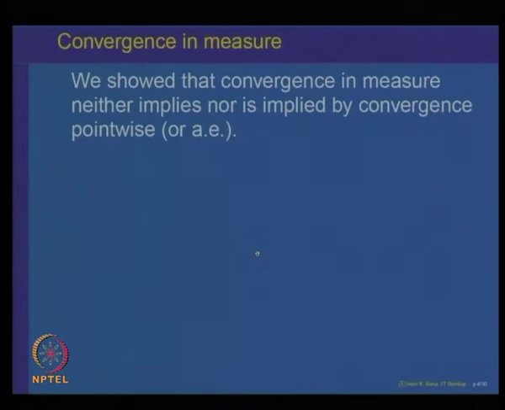In the previous lecture, we showed that convergence in measure neither implies nor is implied by convergence pointwise almost everywhere. That means, if f n converges to f in measure, then it need not imply that f n converges pointwise or almost everywhere, and conversely, if a sequence converges pointwise or almost everywhere, that need not imply that it converges in measure.